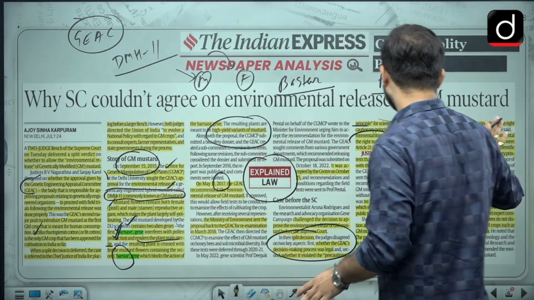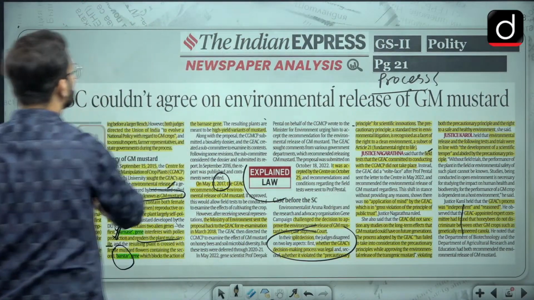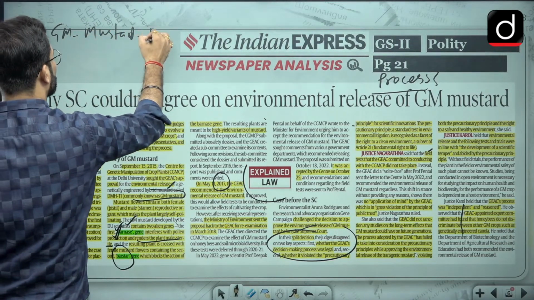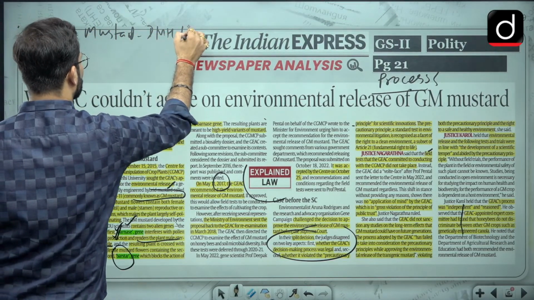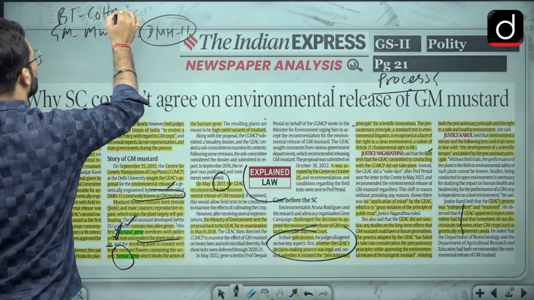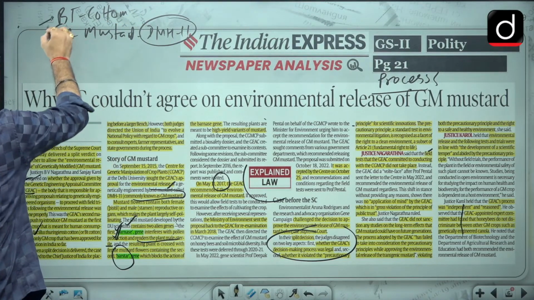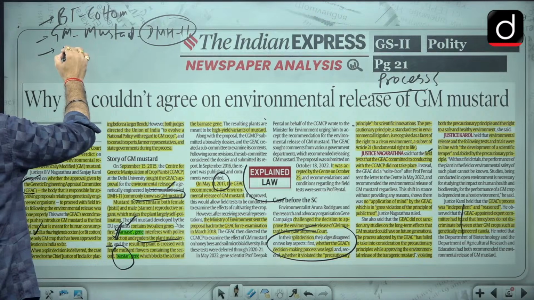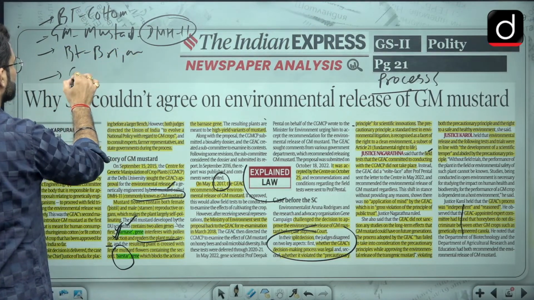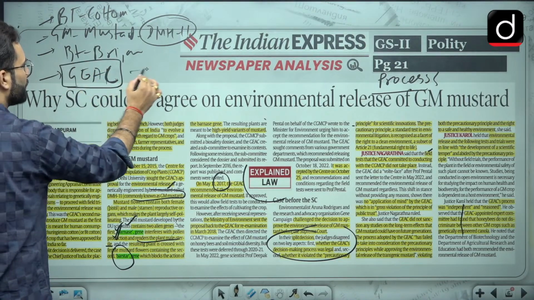From this particular discussion, what is important for us is that you just know there are 2-3 things. One is, what is GM mustard? We have talked about the MH11, so this name you can remember. Other than that, talking about BT cotton, they have mentioned the name Bacillus thuringiensis, so you can remember that. Coming to the next one, there is another GM crop, that is BT brinjal, so please keep a tab on that. Other than that, Genetic Engineering Appraisal Committee, that is GEAC. Now this is very much important for you.